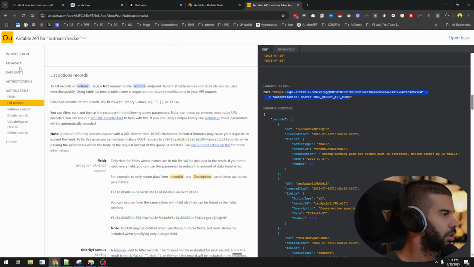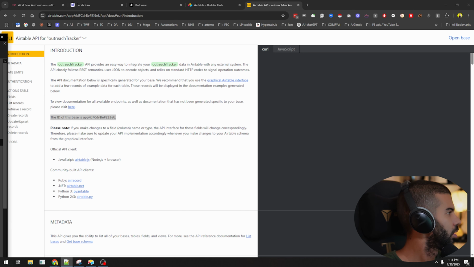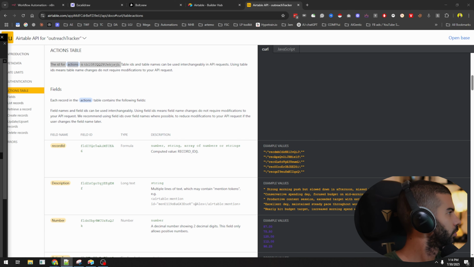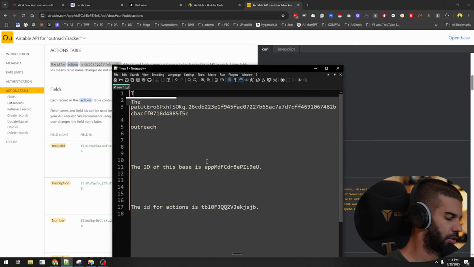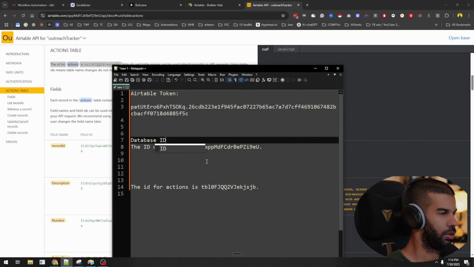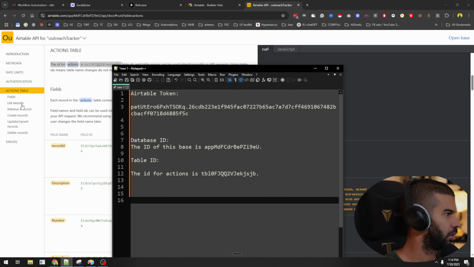So here, let's go back to the introduction. Let's say this is the ID of the base. So I'm just going to copy this. Cool. And this is the actions table. So what I'm doing here is essentially, and I'll delete this after, but this is the Airtable token. This is the database ID, and this is the table ID. So this is all information Bolt will need.